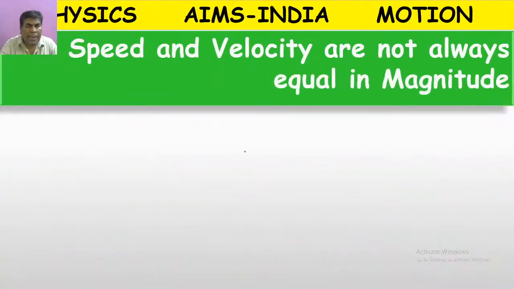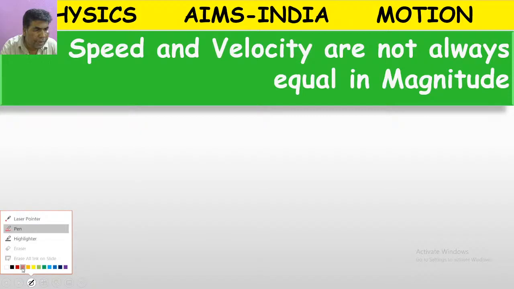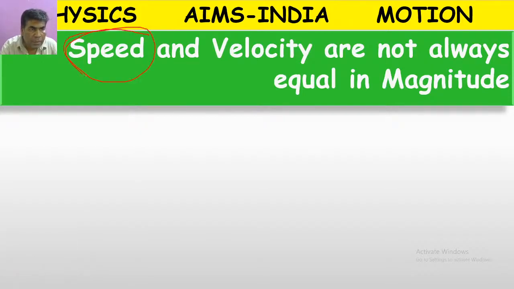Speed and velocity: in common terminology, in daily usage, we think both terms are the same. Speed is distance by time. Velocity is displacement by time.